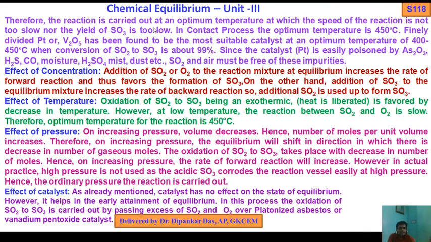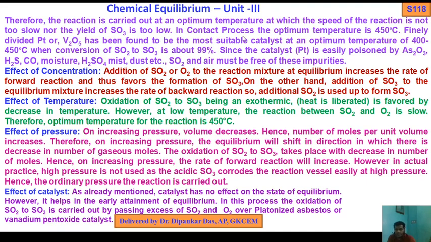Therefore, the reaction is carried out at an optimum temperature at which the speed of reaction is not too slow and the yield of sulfur trioxide is not too low.